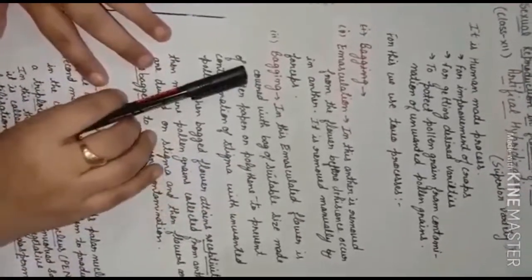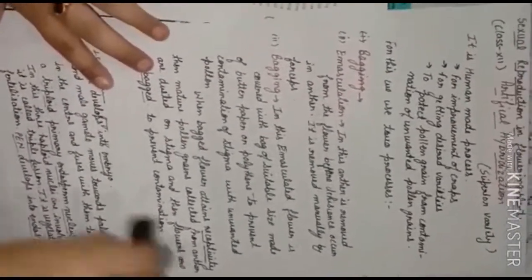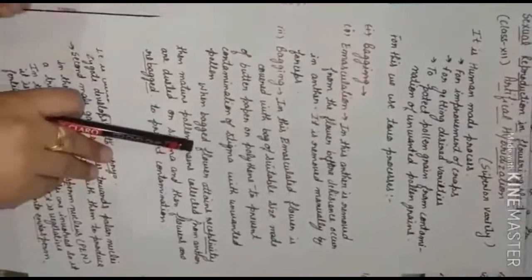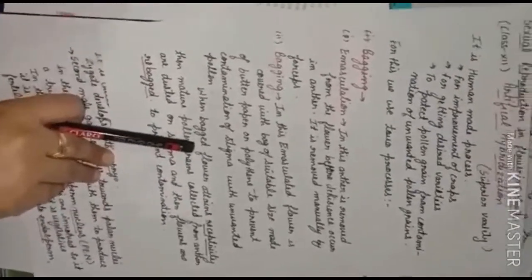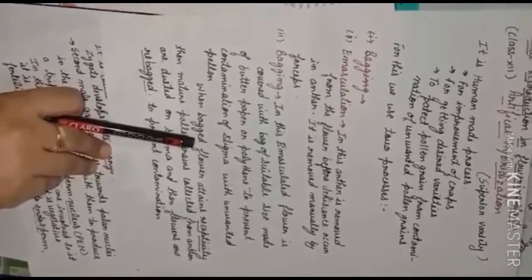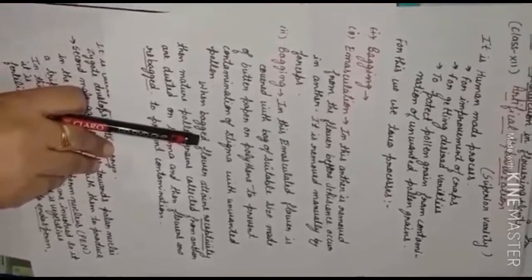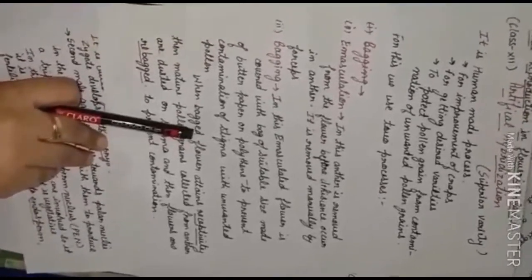Bagging technique: once the emasculation is completed, we take the desired variety of pollen grains, meaning the ones whose character we want to be shown, and dust them on the stigma.